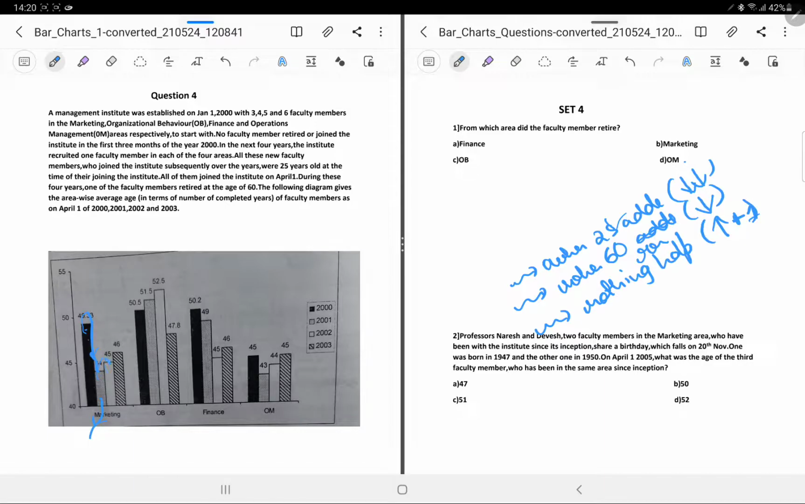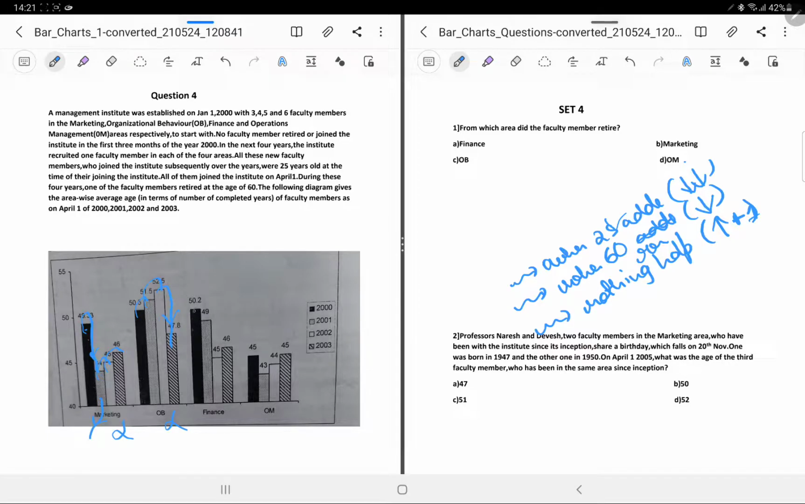Then there is an increment of 1. There is an increment of 1 for OB, then there is a sharp drop. Okay, there is a sharp drop because a 25-year-old has to be added. So OB cannot be the answer, marketing cannot be the answer because there is a single drop. Okay, and you have to add a 25-year-old to each department.